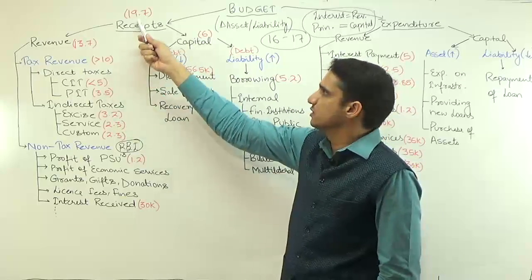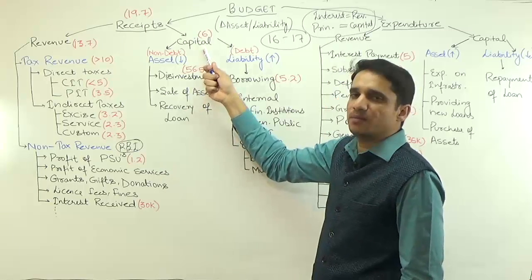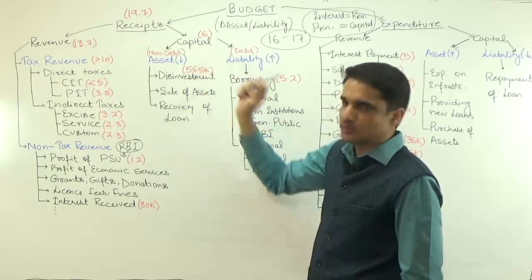That is why all this is part of receipts. But because I am selling my assets and assets should come under capital, it is a part of capital only. So sale of assets is also capital.